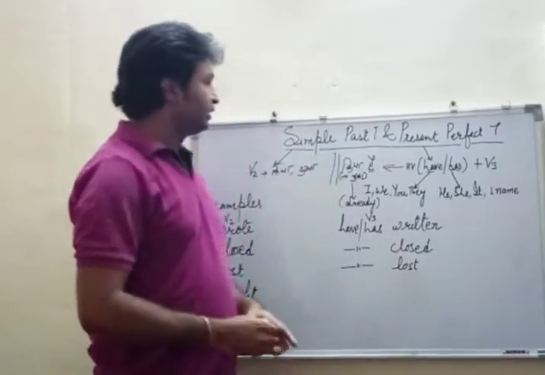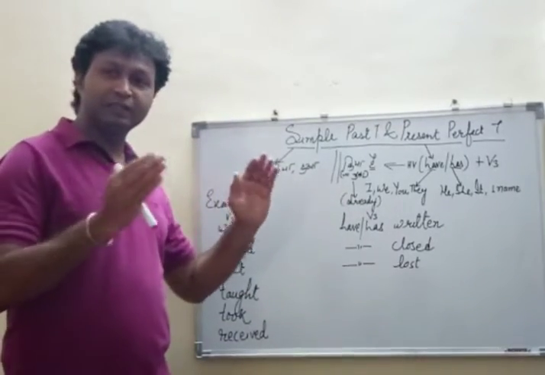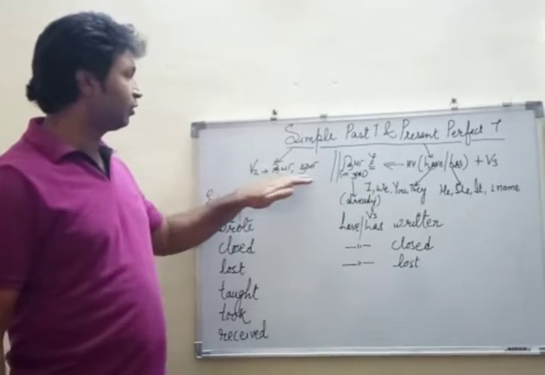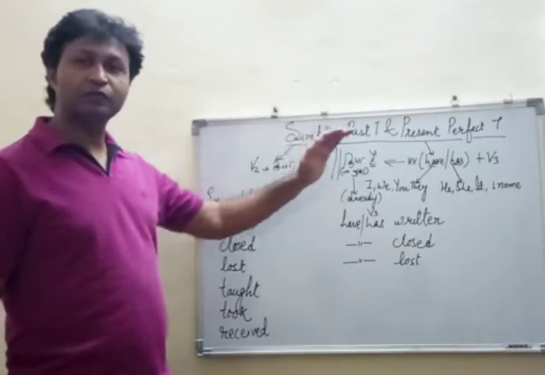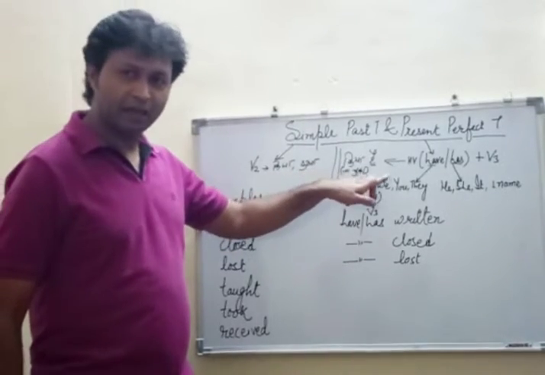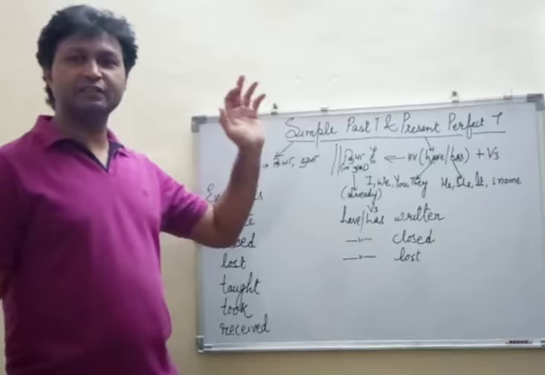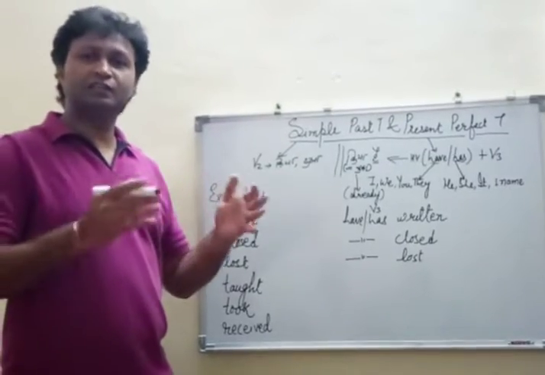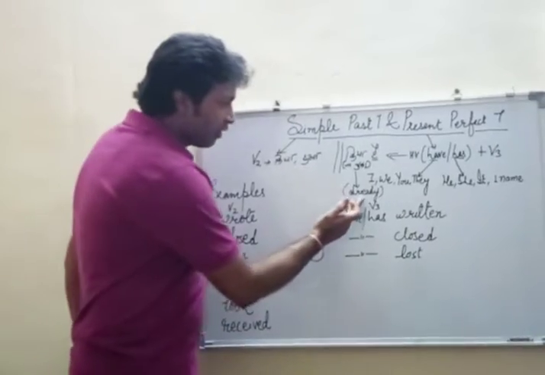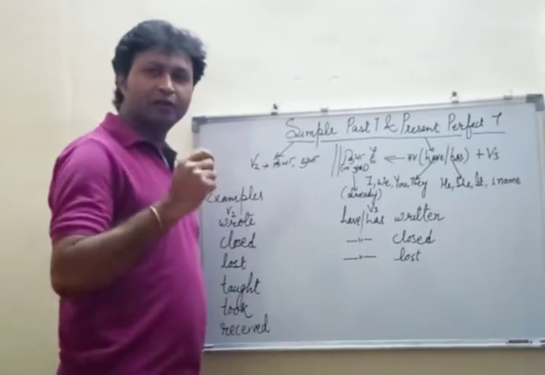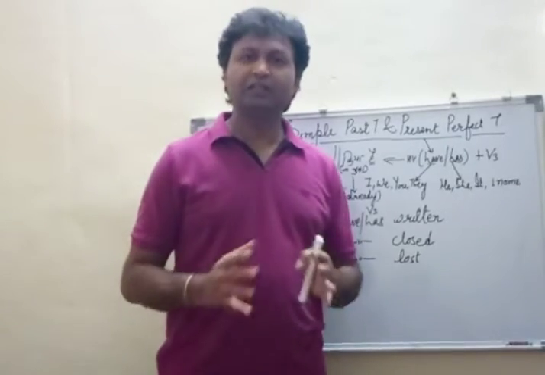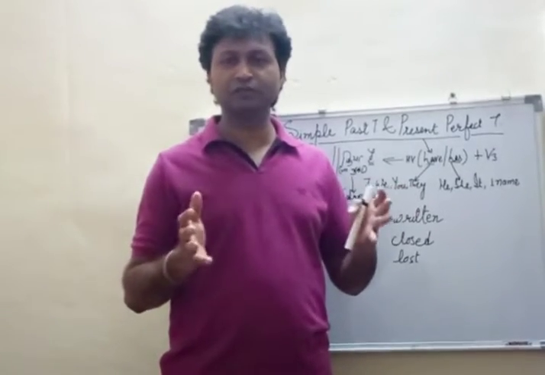Now what happens to be the meaning for understanding in Hindi? In Hindi we say kiya or hua, but what happens when we use present perfect tense? It means kiya hai, or generally the idea in the speaker's mind is kiya ja chuka hai, and a very commonly used adverb is already. I have already done, I have already completed, I have already finished. This kind of construction you will always notice.